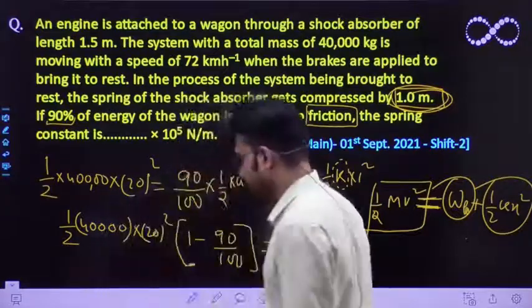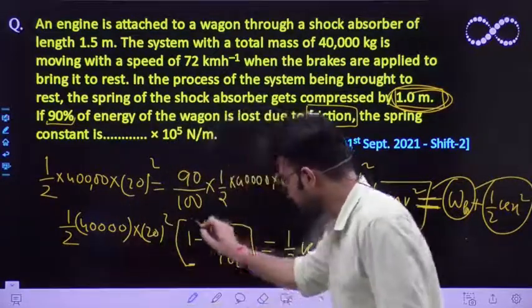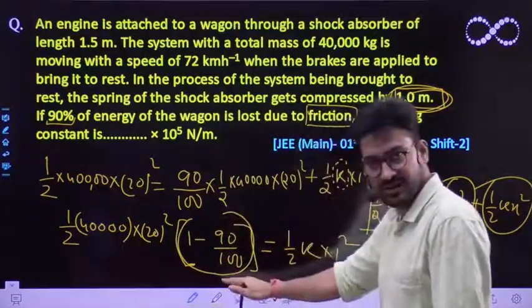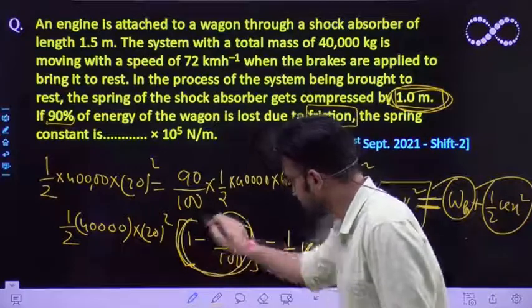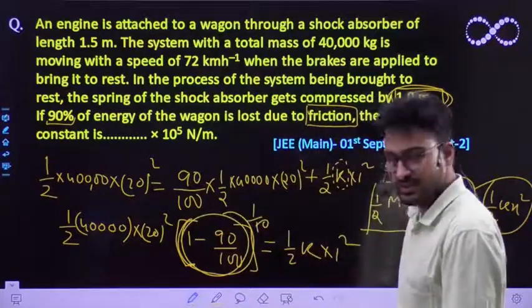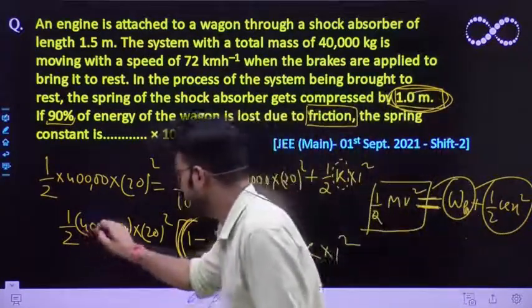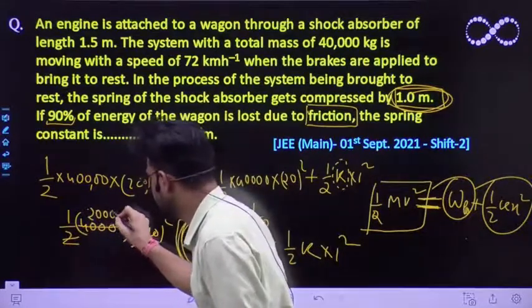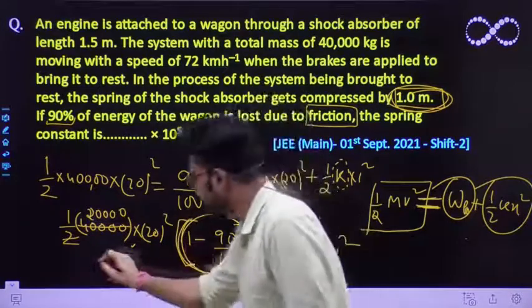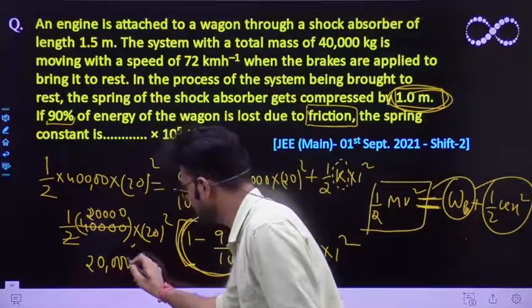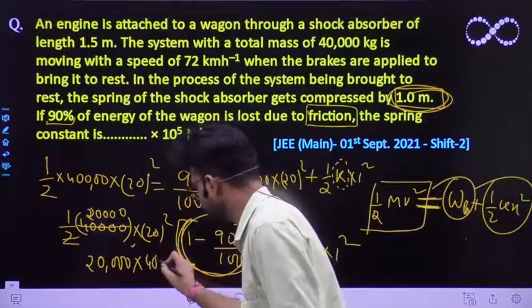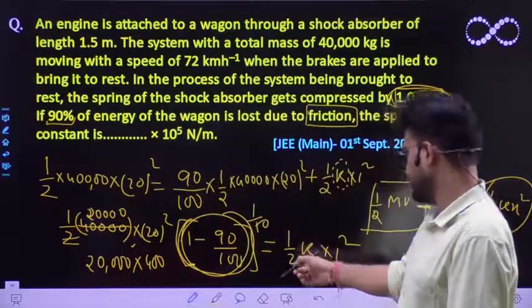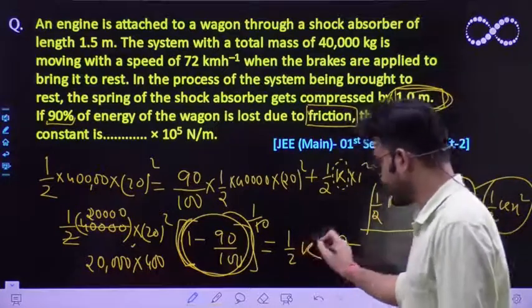You can solve this expression: 100 minus 90 is 10, so 10 by 100, which is 1 by 10. This value is equivalent to 20,000 multiplied by 400, which is 200 squared. Now this is equivalent to k by 2.